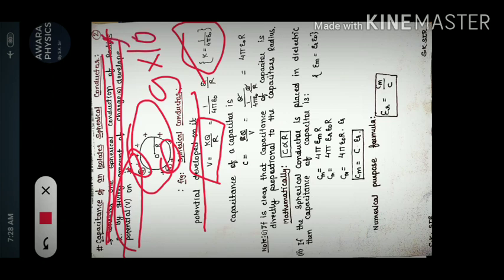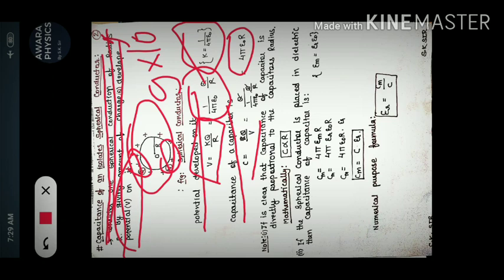So here V is 1 upon 4 pi epsilon naught into Q upon R. As you know, the capacitance formula is C is equal to Q by V. Let's put the value of voltage here. After putting the value of voltage, Q and Q cancel. The remaining 1 upon 4 pi epsilon naught R will come in the numerator, and it becomes 4 pi epsilon naught into R. Epsilon naught means permittivity of air and vacuum.